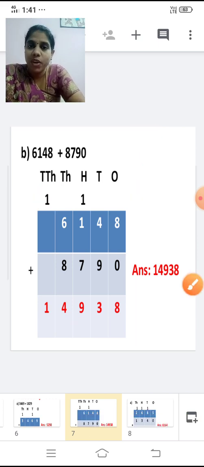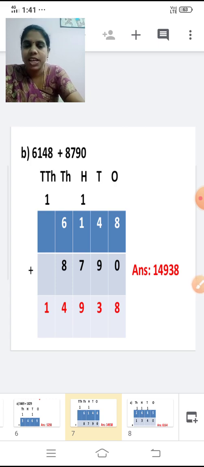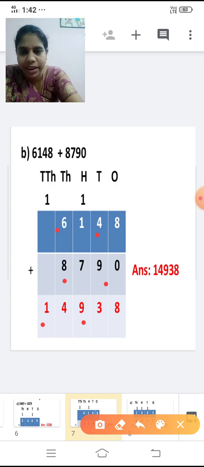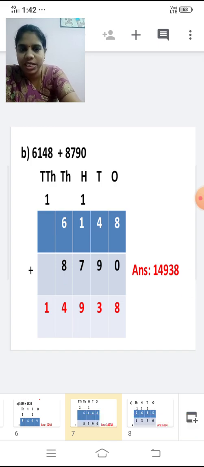14,938. So what we have to do? First we add the ones place, then the tens. 8 plus 0 is 8. Then the tens place, 4 plus 9, 13. 3 I'm writing here. 1 is carried over to the next place, the hundreds place. Then add the hundreds place. 1 plus 1 is 2. 2 plus 7, 9. So write that 9. Then add the thousands place. 6 plus 8, 14. There is no number to add, so you can write 14 directly. No need to carry over. So the answer is 14,938.